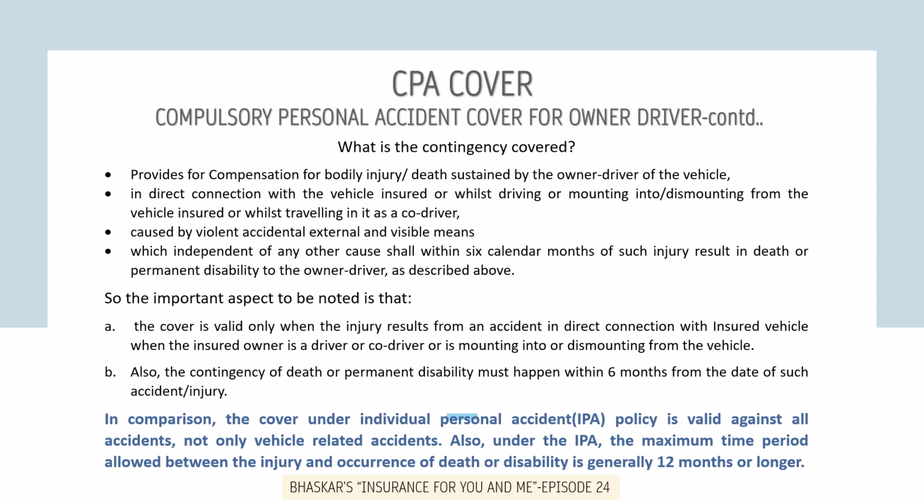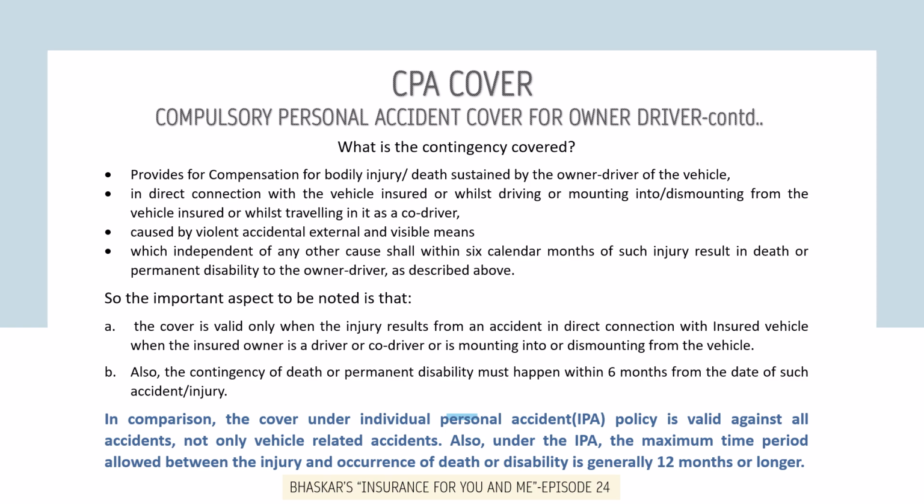So the important aspect to be noted is that the cover is valid only when the injury results from an accident in direct connection with the insured vehicle, when the insured owner is a driver or co-driver or is mounting into the vehicle or dismounting from the vehicle. Also, the contingency of death or permanent disability must result within 6 months from the date of such accident or injury.